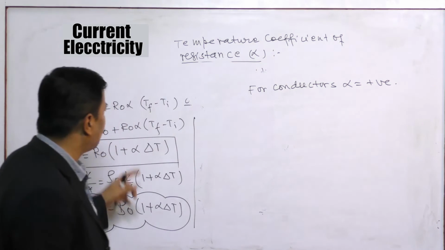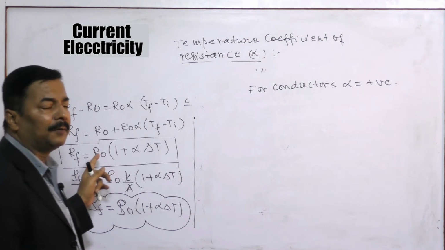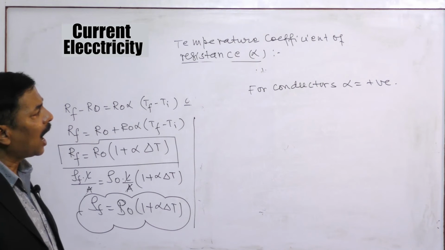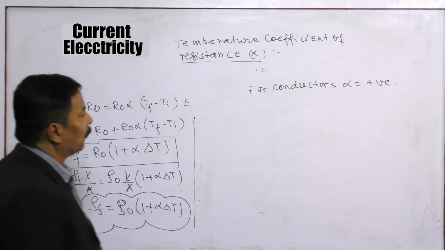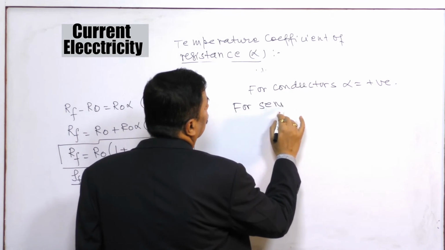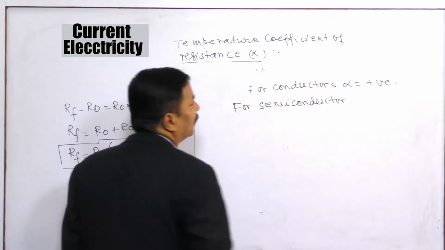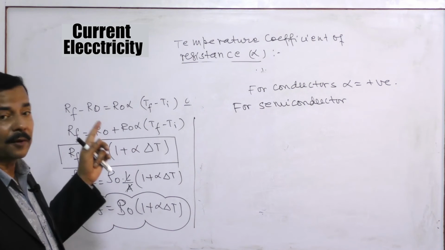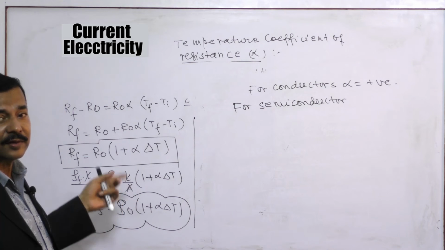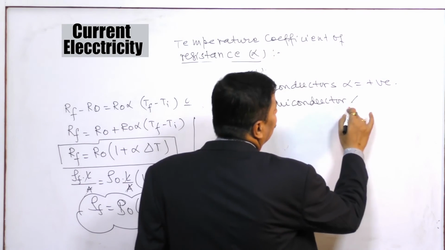If alpha is positive, then only can we say that R final will be more than the R initial value. For a semiconductor, we have observed that resistance and resistivity decrease with increase in temperature. So alpha is negative.